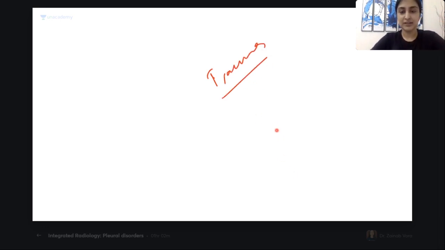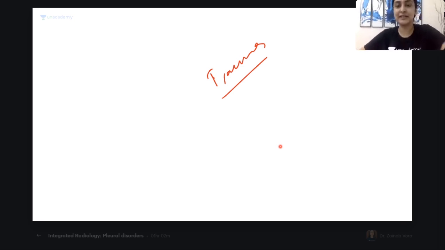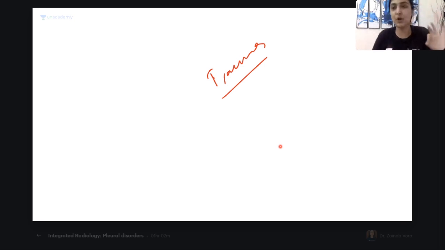The leaderboard has gone with the last poll. Now you can't see the leaderboard. You can see it after the class probably. I don't think you can see it after the class. In the plus course you can see, but now you can't. But it doesn't matter, guys. What to do with the leaderboard? These are just learning classes. It doesn't matter where you stand on the leaderboard as long as you are learning. The main aim here is not to be top on the leaderboard. The main aim is to learn every single thing that all of us are teaching you.